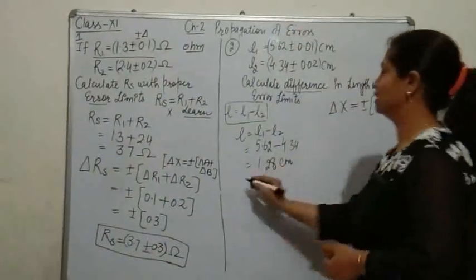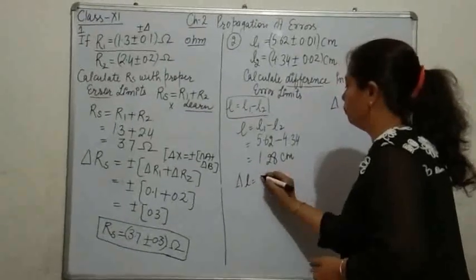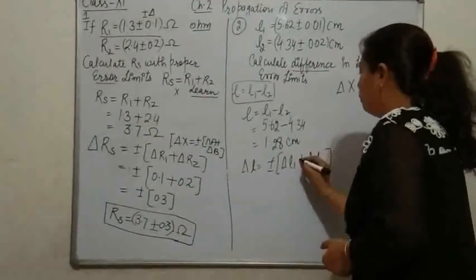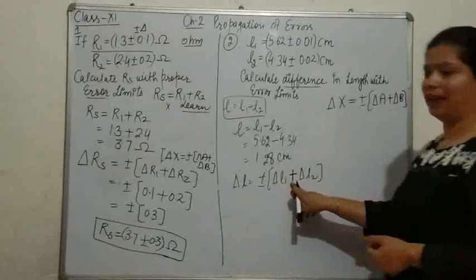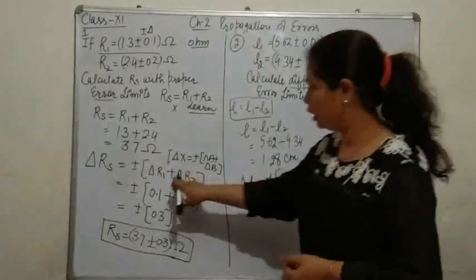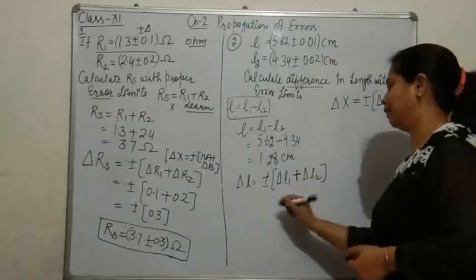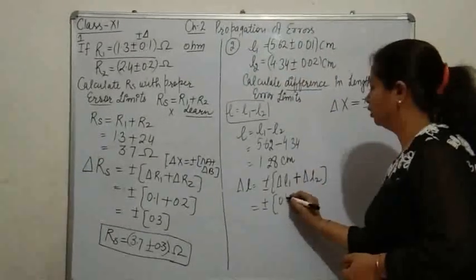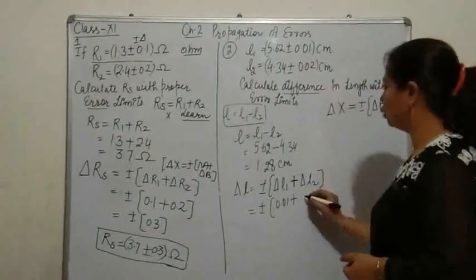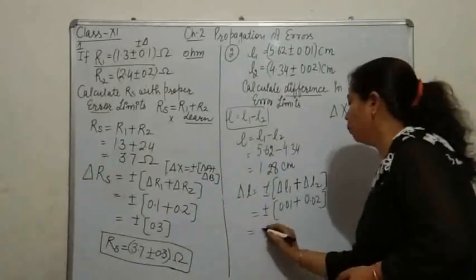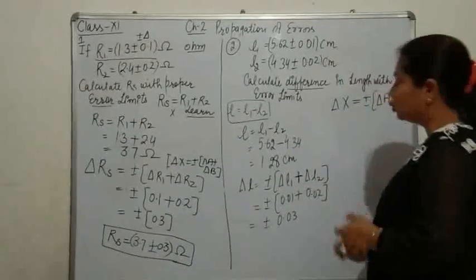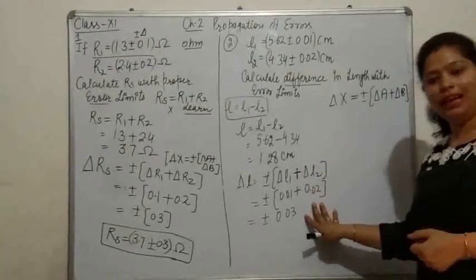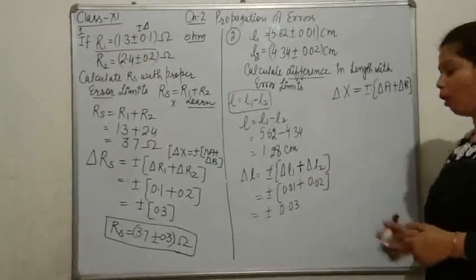Now coming to the error section, that is delta L, that is equal to plus minus delta L1 plus delta L2. Make sure that you have put the plus symbol here, either in addition or in subtraction, the result is the same. Plus minus, error in the first one is 0.01, error in the second one is 0.02. Adding these two, plus minus 0.03. So this one is the result without including the error section. This one is only the error section, so as to represent the result in proper format.